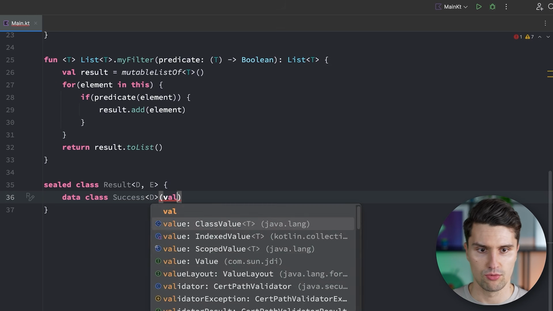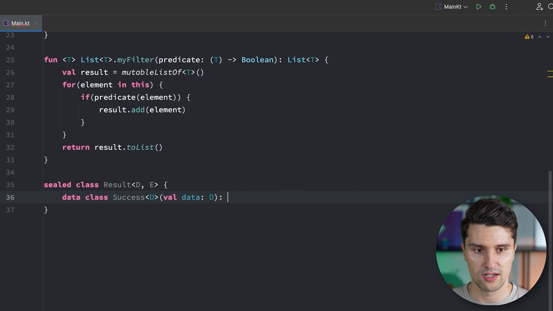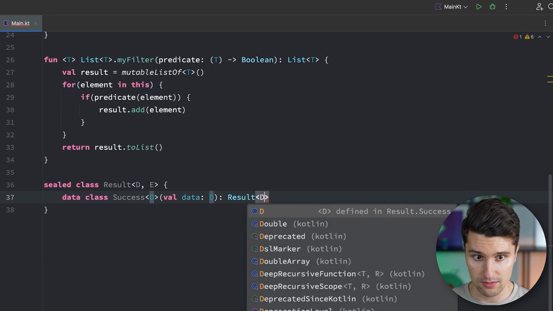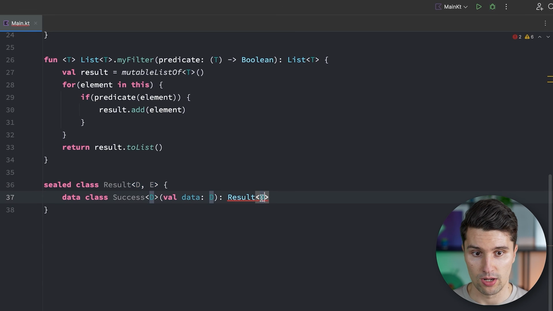And then you could say, okay, here we have our actual data, which is now of type D for data. In that case, you could say, okay, that's actually a result. So our sealed interface declaration of type D. So now we need to provide both of these generic arguments here for the parent class. Well, and in the success case, we don't have any error type.